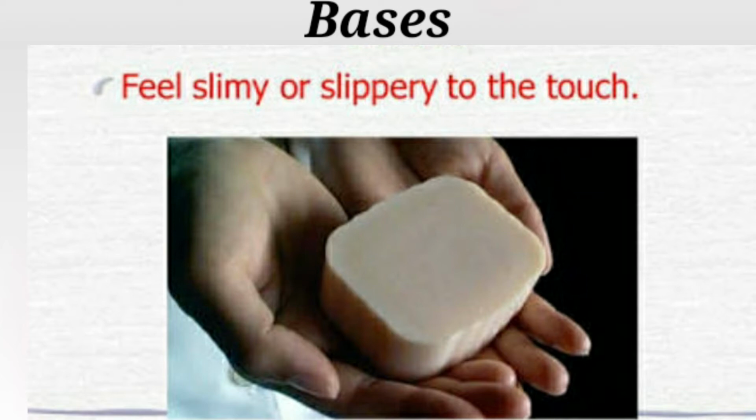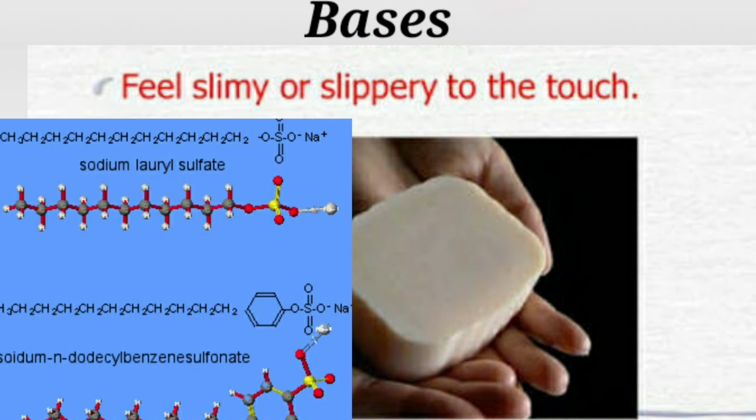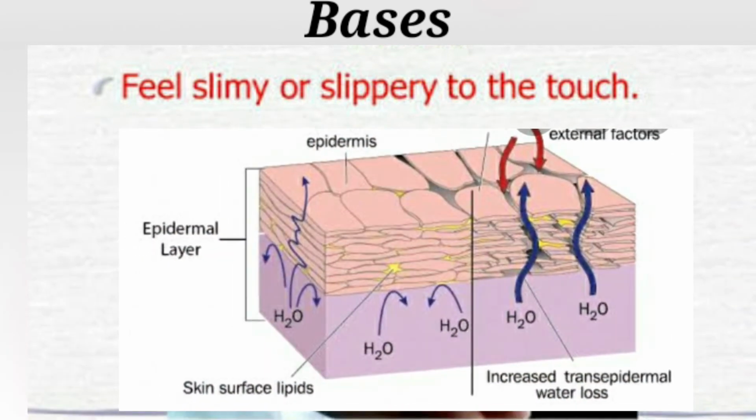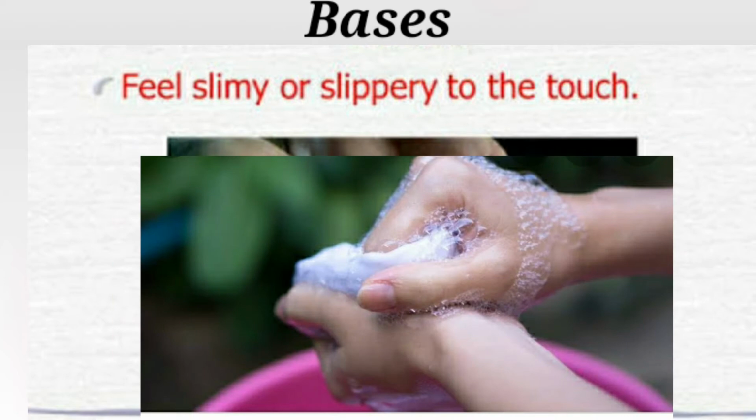So when a base touches our skin, the combination of the base with the fatty acids makes a small amount of soap. You all understood, children? That is why bases are slippery or soapy to touch.